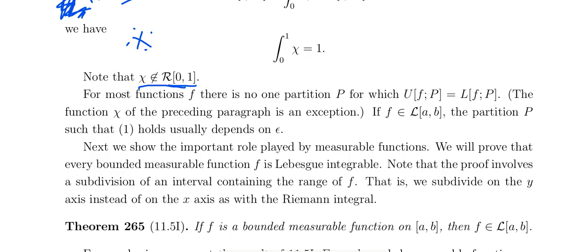For most functions f, there is no partition P for which the upper sum equals the lower sum.